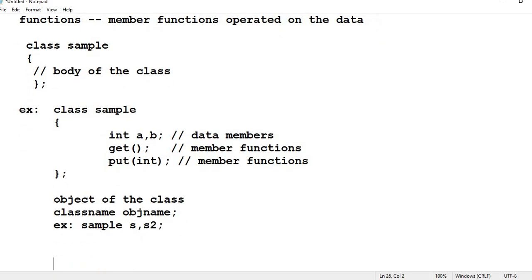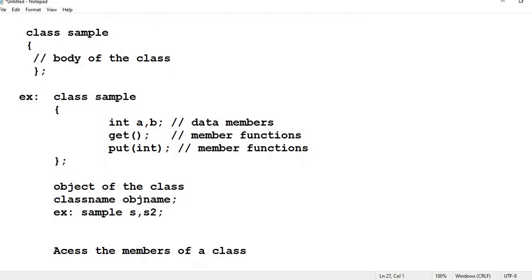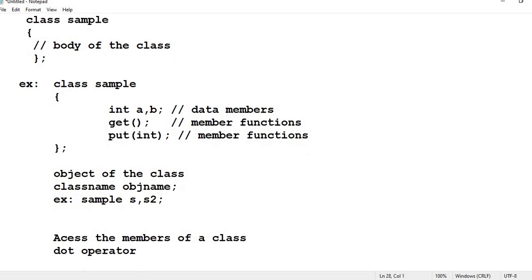Now after creating an object, how to access members of a class. In order to access the member of a class, you need to go for the dot operator. So here, if you want to access any function, what object we have created?